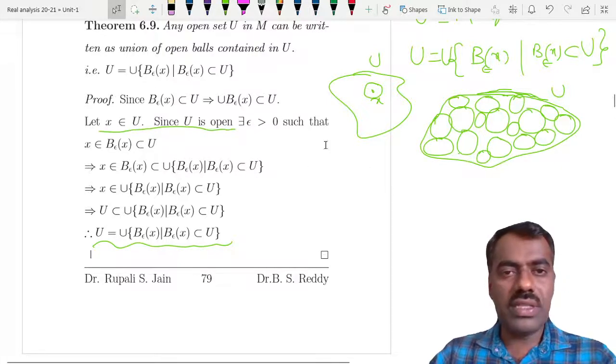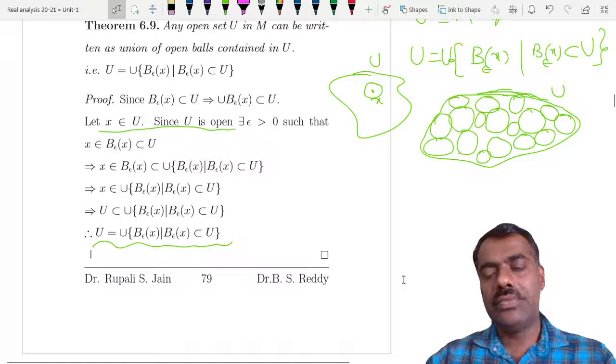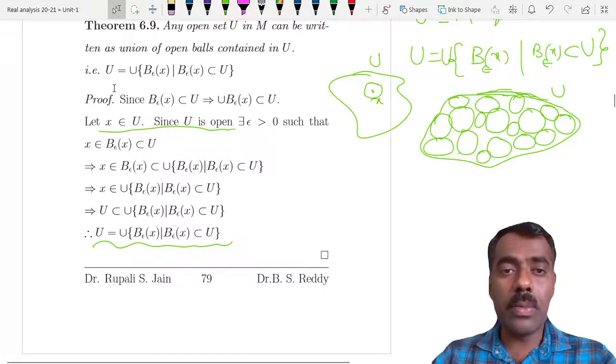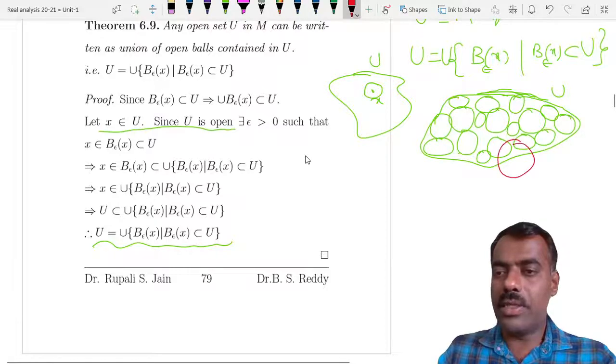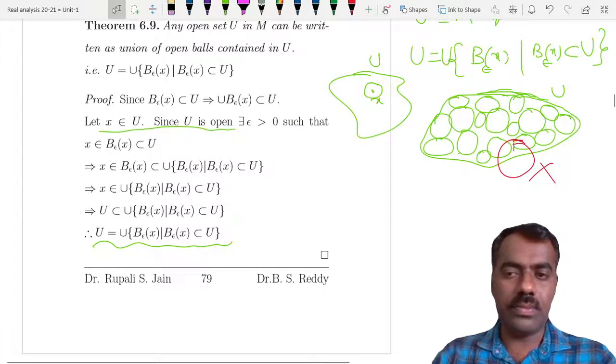We use these things again and again, many times. But it says that U, an open set, can be written as a union of open balls which are completely contained in U. So we are not considering a ball that goes outside of U. That is not our case.